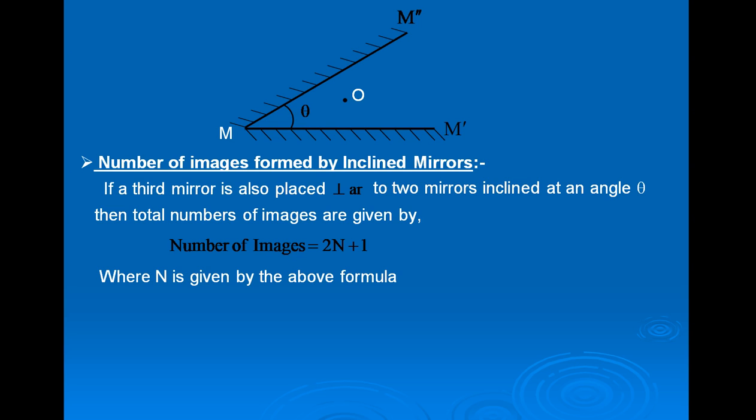So total number of images will become equal to 2n plus 1, where n is given by the above formula. Thank you very much.